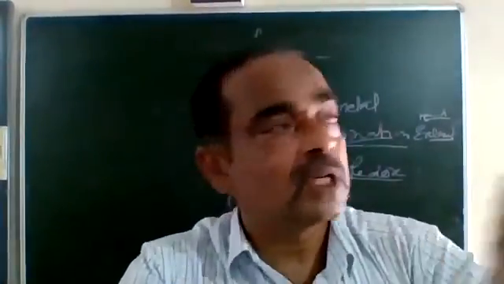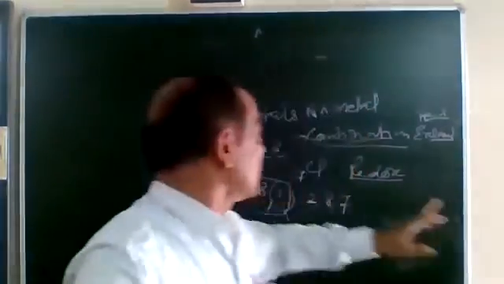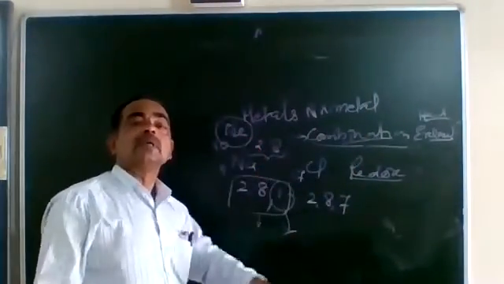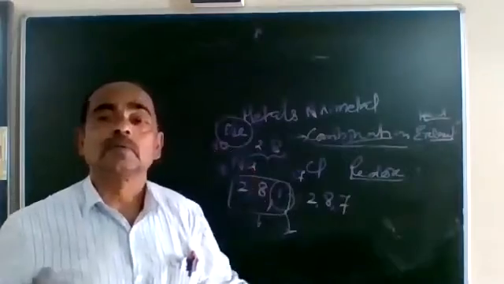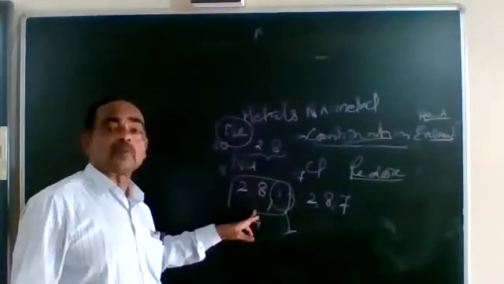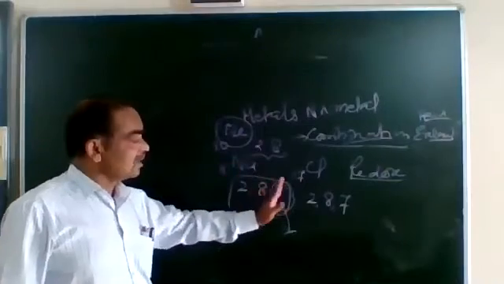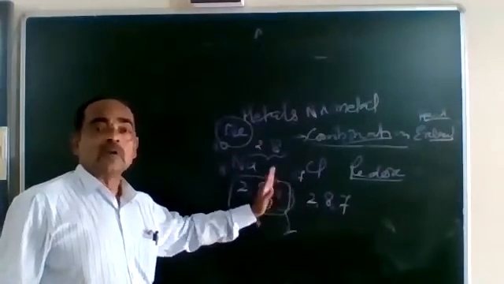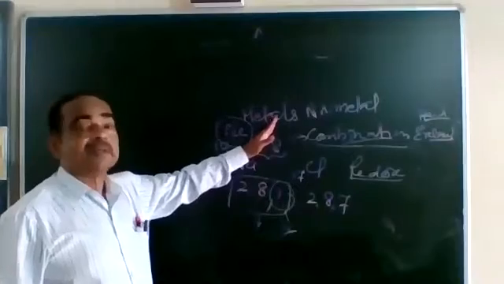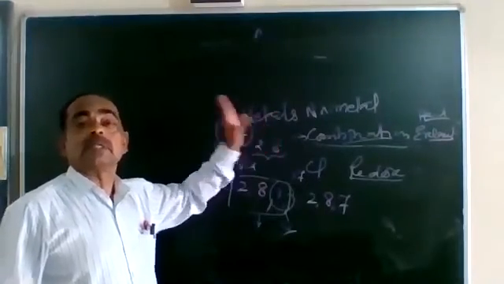And once the element has got a stable configuration like the nearest inert gas, it is not going to react. So first, sodium is ready to lose an electron, and when sodium loses its one electron, it gets the configuration of neon.